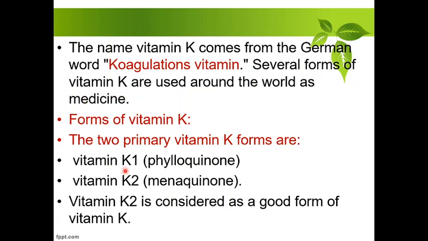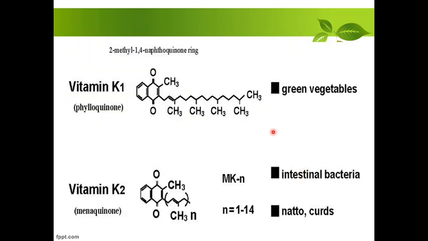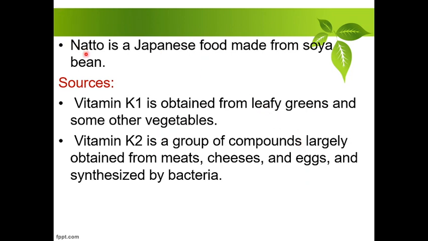There are three forms of vitamin K: K1 phylloquinone, K2 menaquinone, and vitamin K3. K2 is considered a good form of vitamin K. Here you can see that vitamin K1 is present in green leafy vegetables. K2 is in the intestinal mucosa, synthesized by the intestinal bacteria, and also present in natto and curds. Curds is yogurt. Natto is a Japanese food made from soya bean.